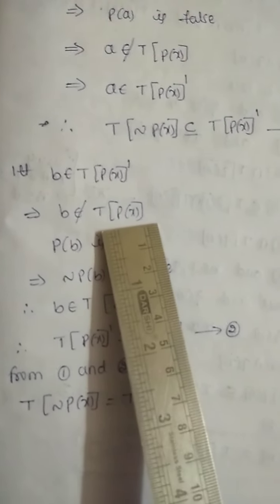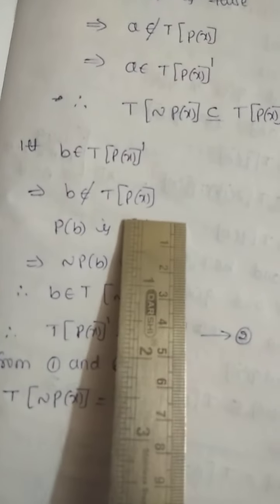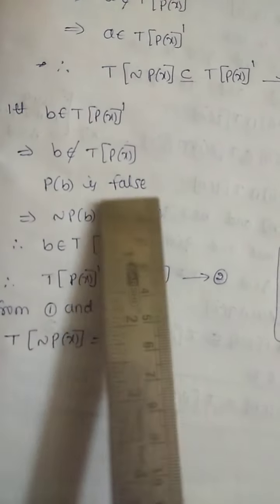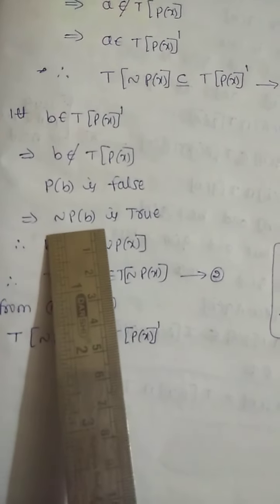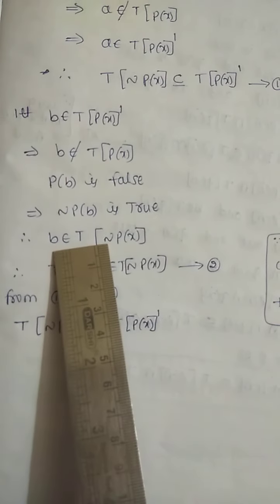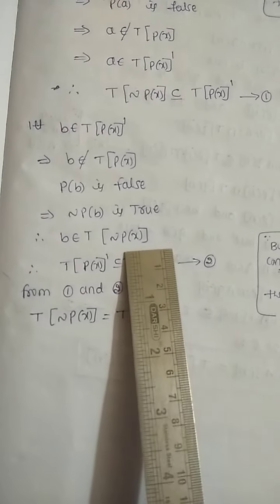B does not belong to T of P of x. This implies P of B is false. B not belonging to the truth set means P of B is false. P of B is false is nothing but negation of P of B is true. Therefore, B belongs to the truth set of negation of P of x.